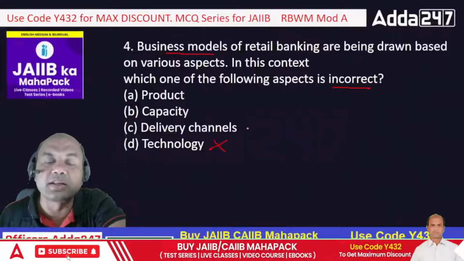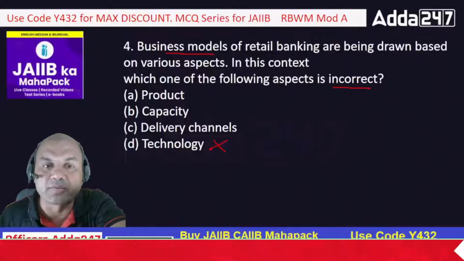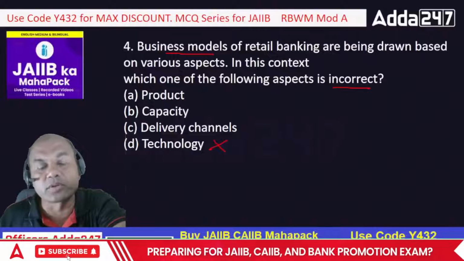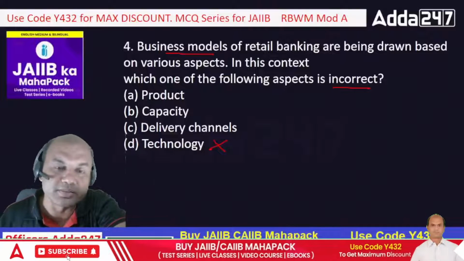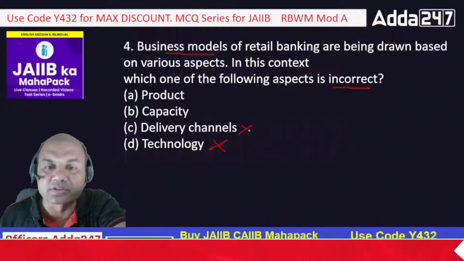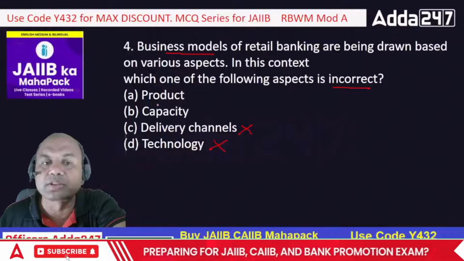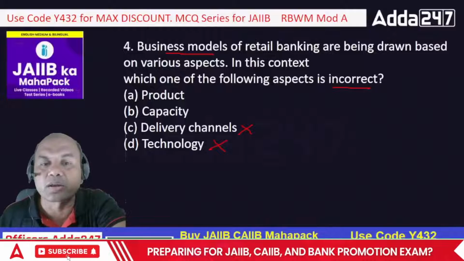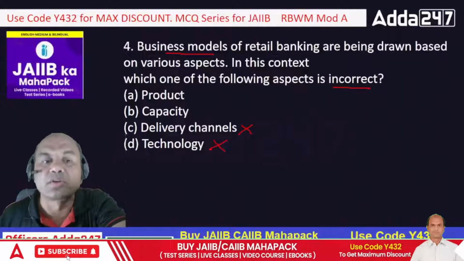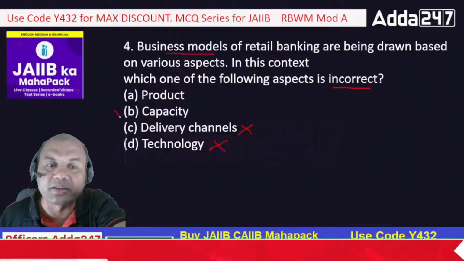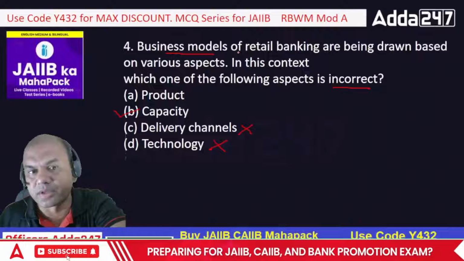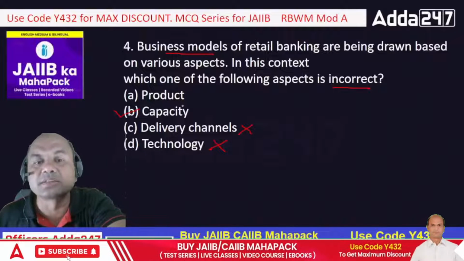Delivery channels. How many delivery channels does my bank have? Delivery channels in the sense I can have ATM, I can have online banking, I can have branch banking, I can have DSA, anyone. Okay. So this is also out. Now only two things remain. Either product or capacity is incorrect. So it is basically capacity which is incorrect. Product is an important parameter. So capacity is not required.